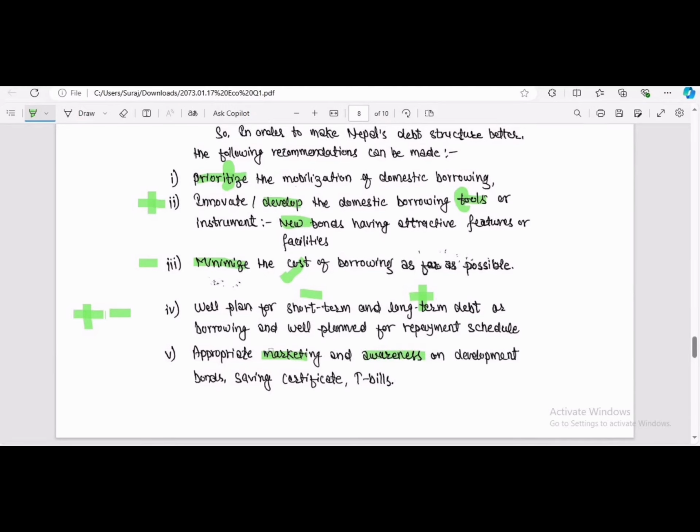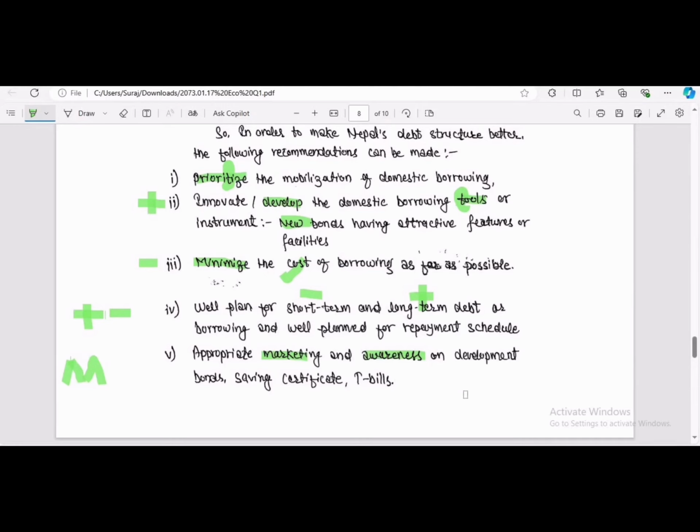At the last point there is a B. B is a shape that, if we alter it, will be like this. And if there is a 2B, there will be the shape of M. So, appropriate marketing and awareness of development bonds, saving certificates, T-bills.